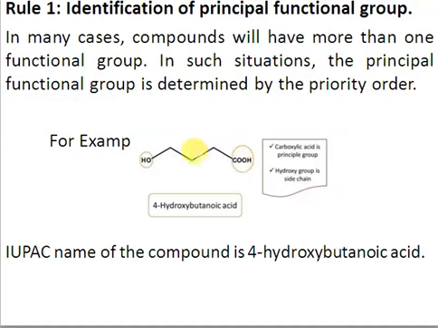So we have 1, 2, 3, 4. If we have 4 carbons, a 4 carbon chain is known as butane. So we have the e of the alkane removed and replaced with oic acid. So we have butanoic acid, and we have to start numbering from the principal functional group carbon. So the numbering should be 1, 2, 3, and 4. So the name of this compound will be 4-hydroxybutanoic acid.